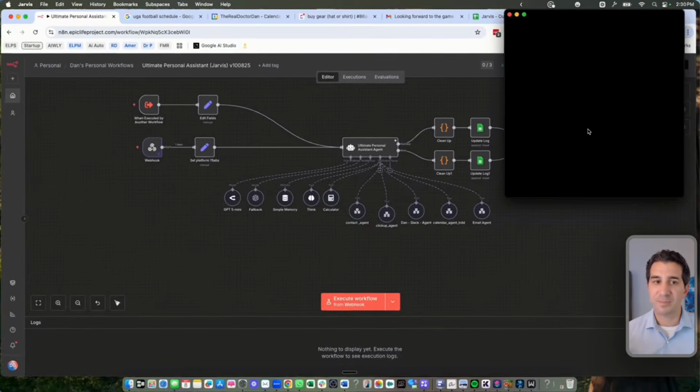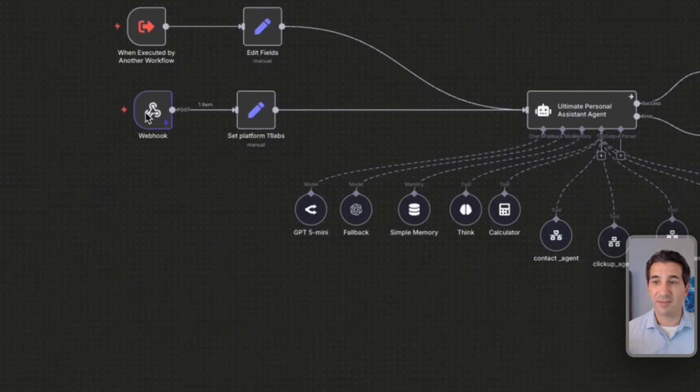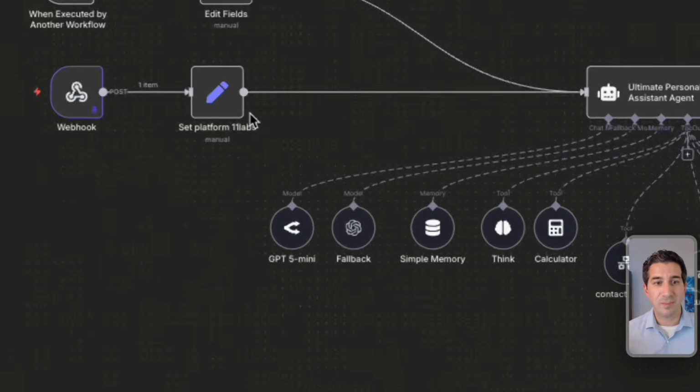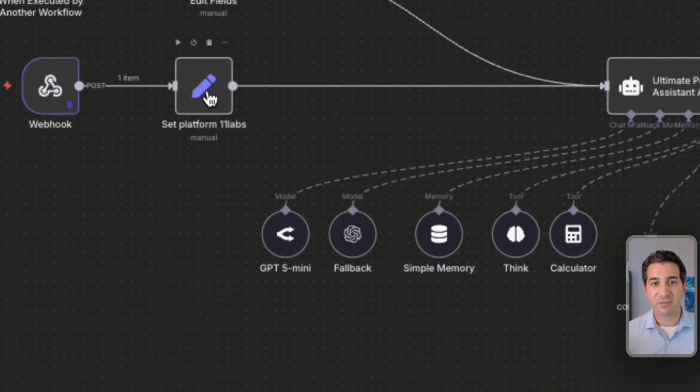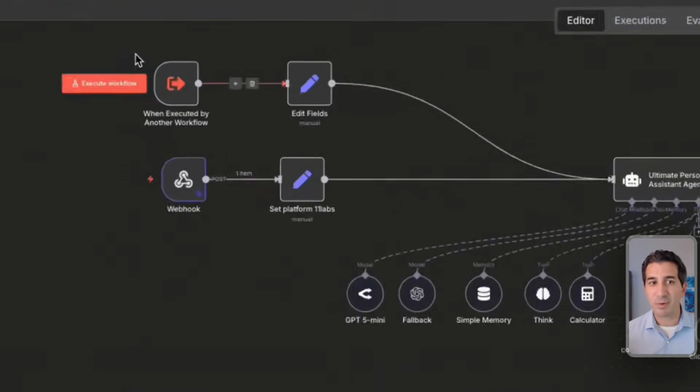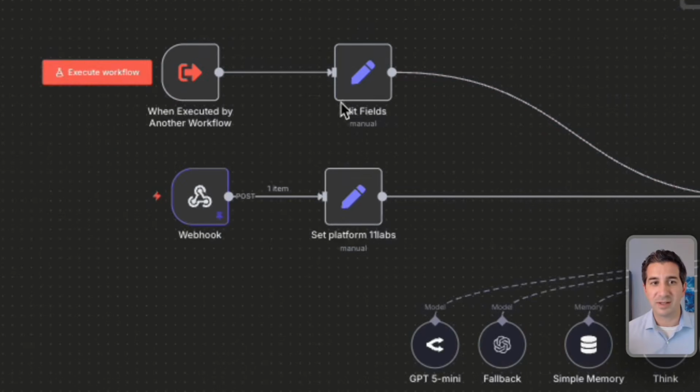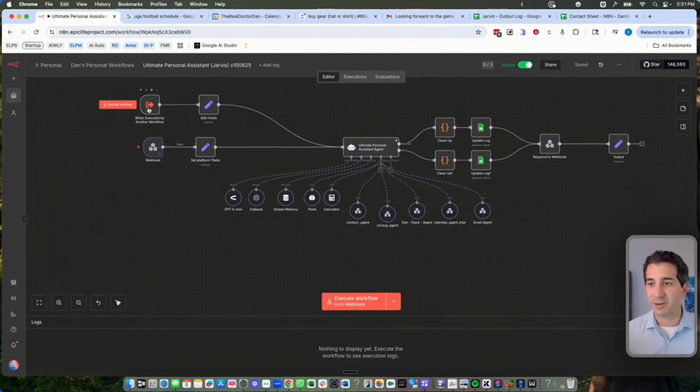So this takes information, passes it into a webhook inside of n8n, which is a low or no code tool if you're not familiar with it. Then we set the platform here to say, hey, this is from 11 Labs. And the reason why I have that is because once you have this up and working, you're probably going to want to talk to it via another method as well, right? Imagine being able to send this from whatever else that you like to use, a messaging platform, etc. So this allows you to go ahead and automatically build that into your agent, okay?